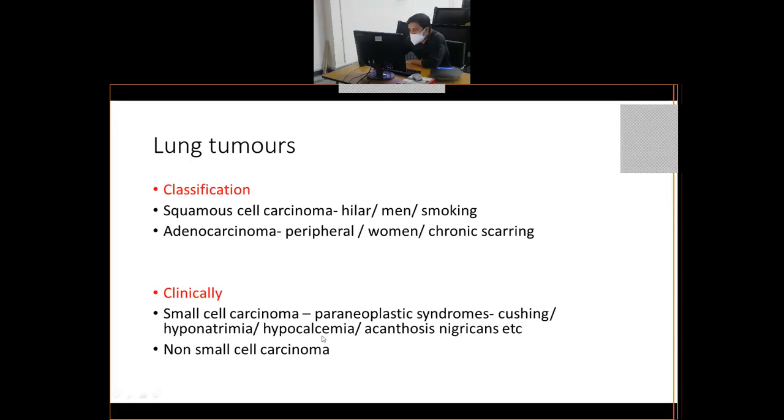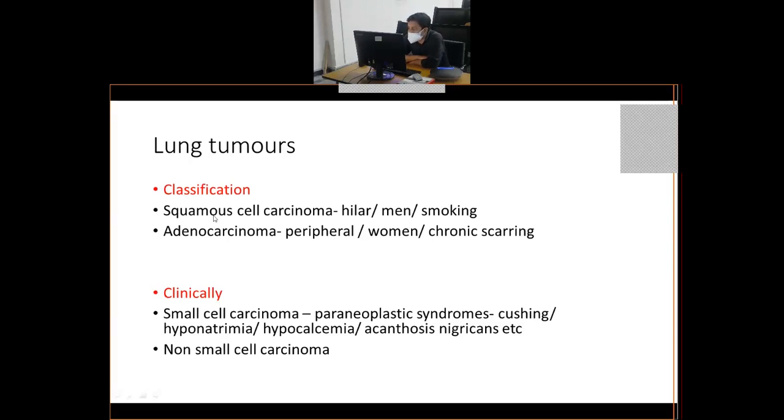Once you have crossed this step, small cell versus non-small cell, then once it is a non-small cell, we want to know another step, that is the histological classification, whether it is a squamous cell carcinoma or an adenocarcinoma. If you can tell this difference, it becomes very easy for the oncologist to treat the patients further. Now, what is the difference between squamous and adenocarcinoma?